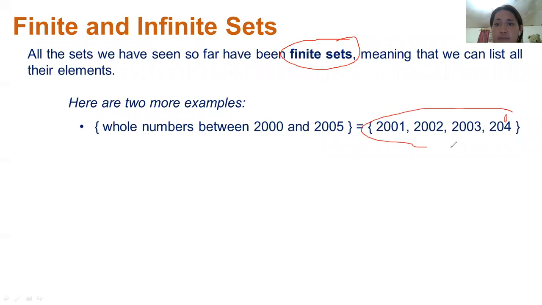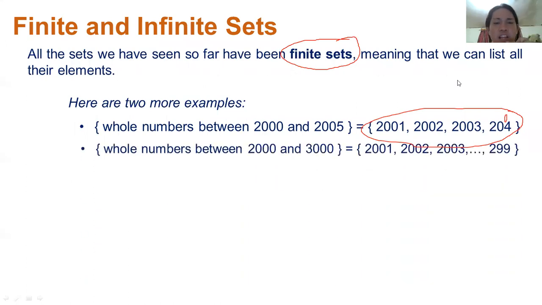How many are they? There are four. So meaning to say it's countable. Can you count them all? Yes, you can count their elements. The number of elements is four. So they are an example of finite sets since it's countable. Okay, got it? I hope so.